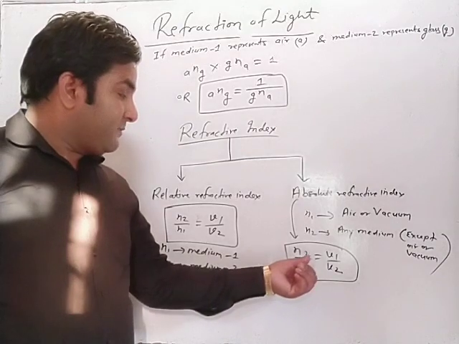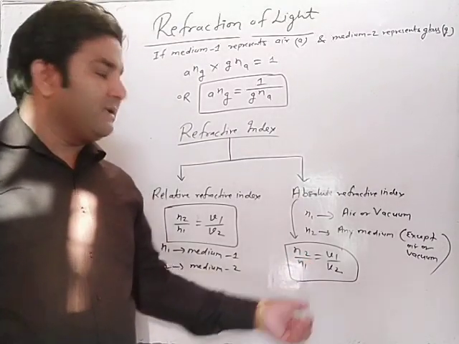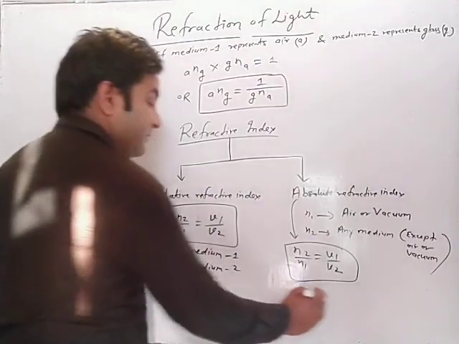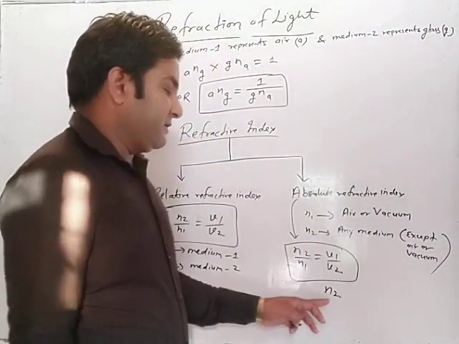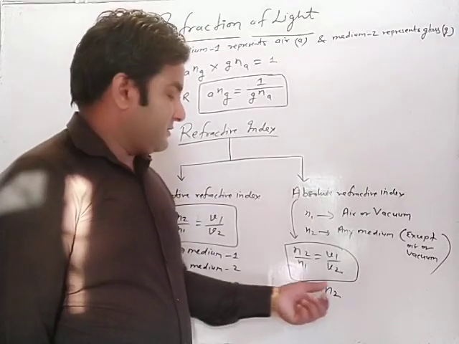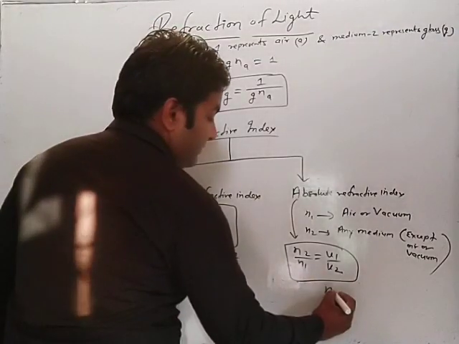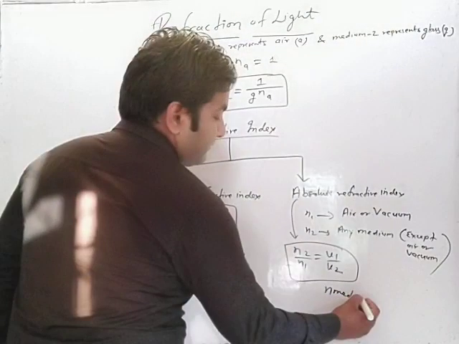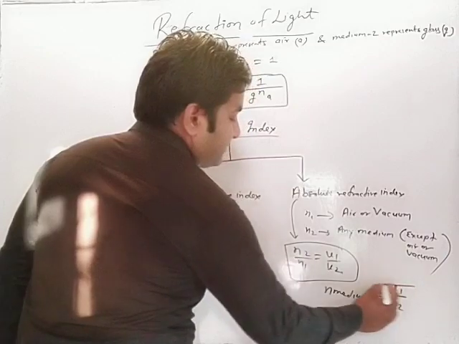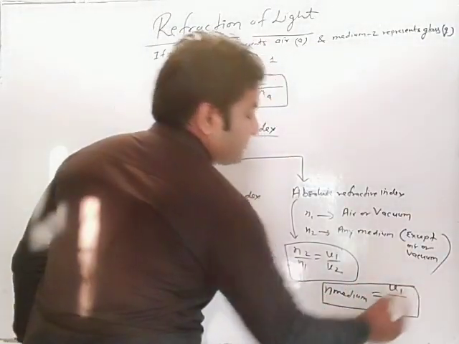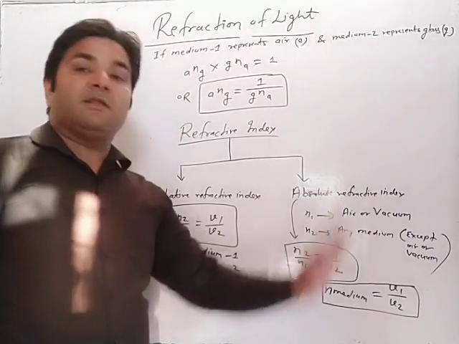In some books that is given directly n2 without writing n1, just like in this way, n2 or n, that is the refractive index of medium 2. Suppose any medium, that is m, refractive index of medium is equal to v1 upon v2. Speed of light in medium 1 means what? Speed of light in vacuum to the speed of light in that particular medium.